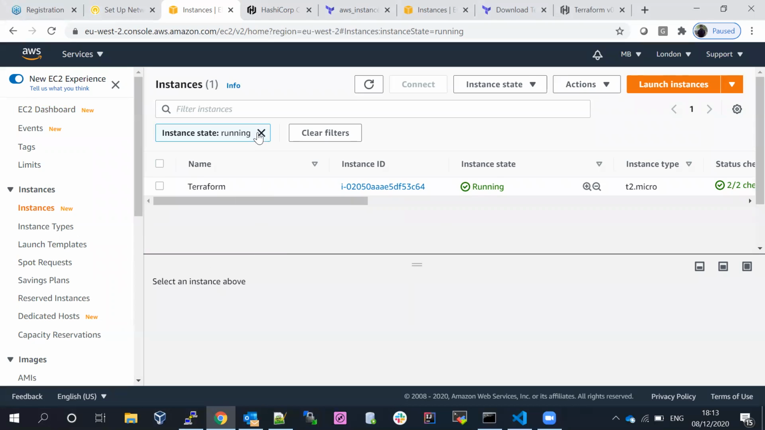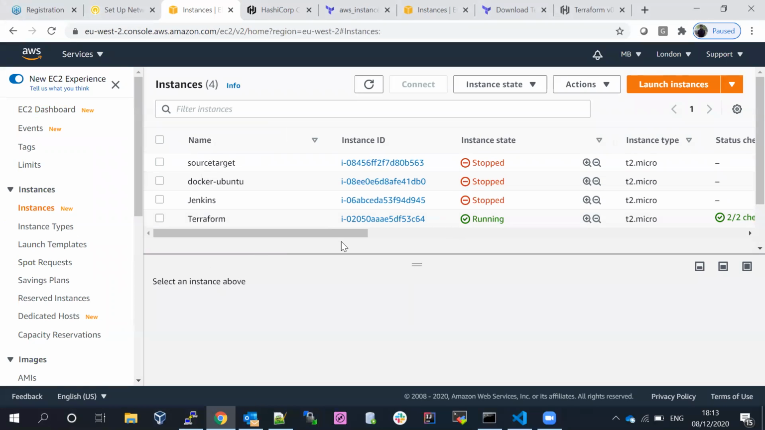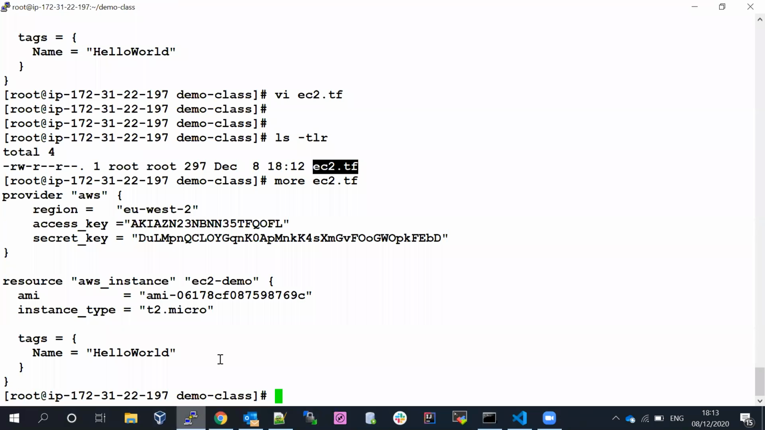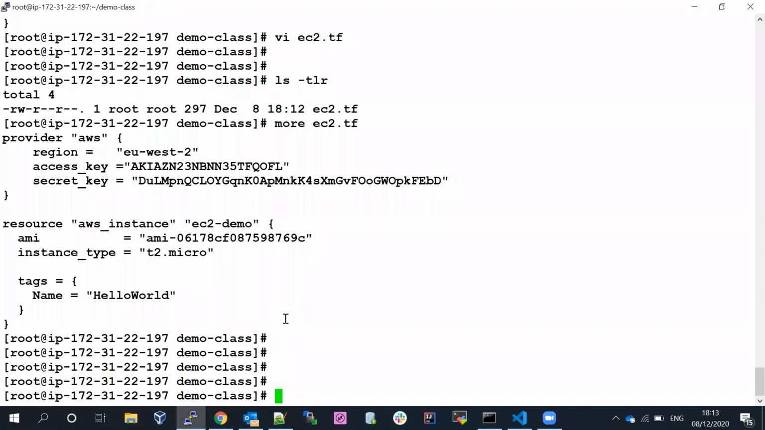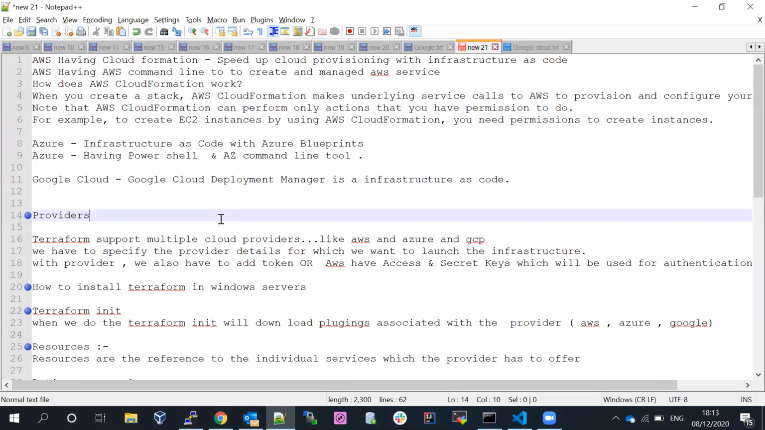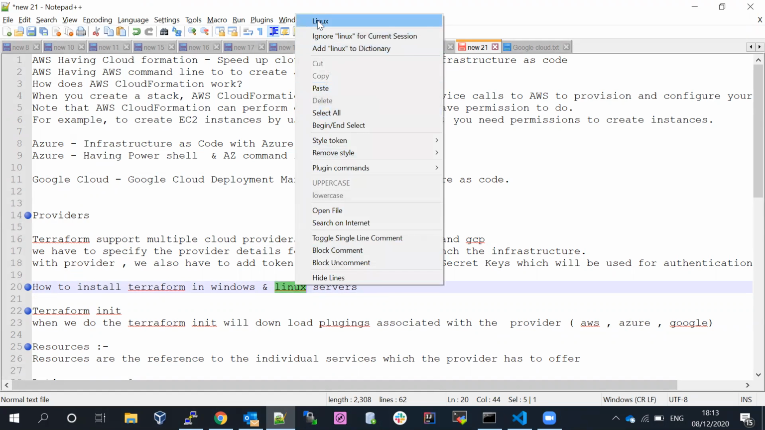Okay, so now we have one server running at the moment. I already discussed it previously. Let me go back to my notepad document. So we covered providers. What is meant by providers? Terraform supports multiple providers, which we already covered. Then how to install Terraform on Windows server and Linux. I already covered the Linux server, and I'll cover Windows servers after this.